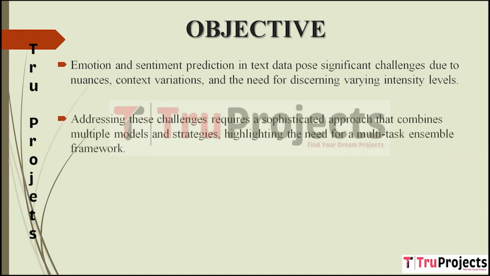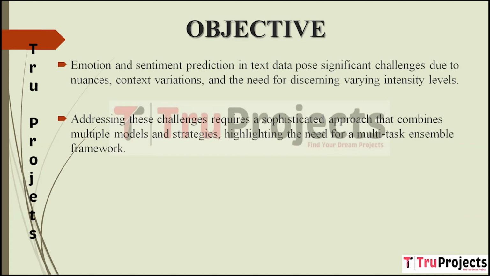To address the challenge outlined, the project advocates for a sophisticated and comprehensive approach. This approach involves amalgamating diverse models and strategies to collectively contribute to a more accurate prediction. By integrating different models like GRU, RNN, and CNN, and combining their insights through an ensemble framework, the project harnesses the strength of each model.